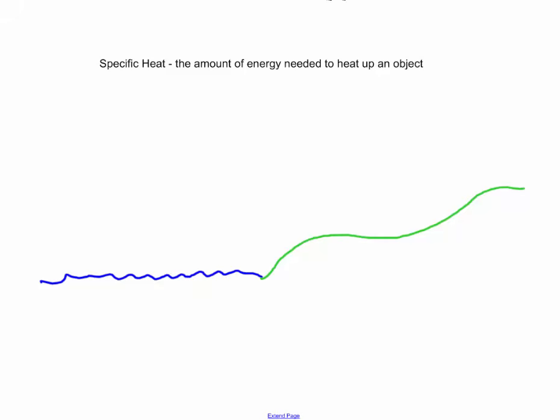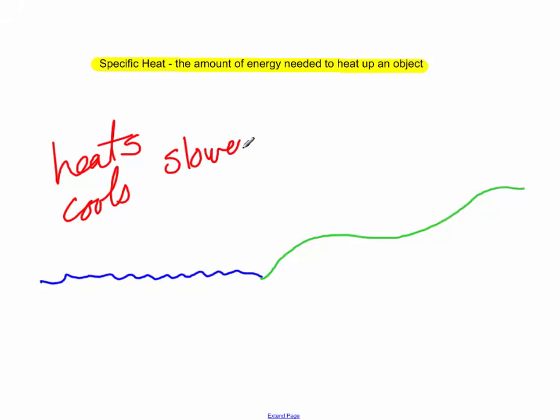Oceans also have a significant effect on the climate of a region. First thing we have to remember is specific heat. Specific heat is the amount of energy needed to heat up an object. And we should remember that water heats up slower and it cools down slower. So it heats and cools slower. The land heats and cools faster. Right, so it's going to heat up faster and it's going to cool down faster.